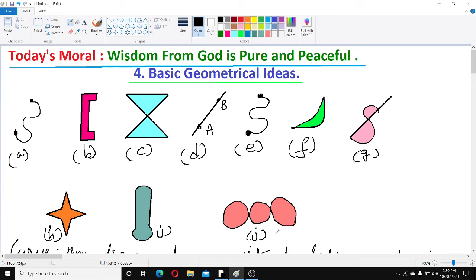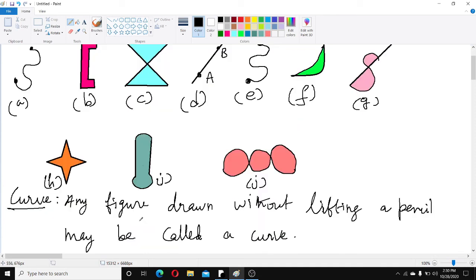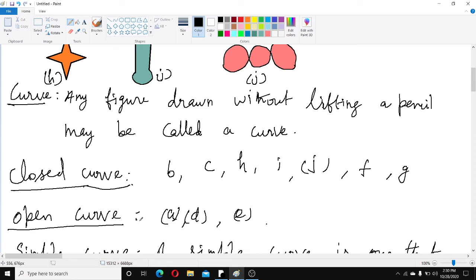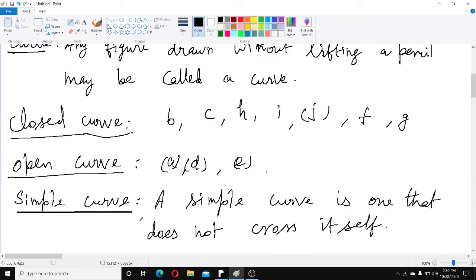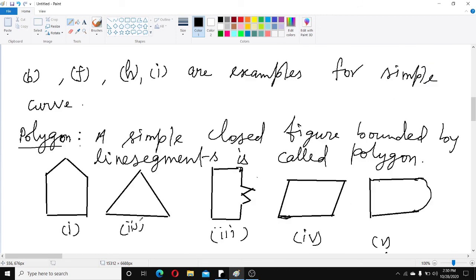And which are simple curves? How do we identify a simple curve, children? Here in the closed curves, which figures do not have any crossing? B figure, closed but no crossing. F figure, closed but no crossing. H, I also closed but no crossing. So only B, F, H, I. These figures are simple curves, children. You know how to identify the open curve, closed curve and simple curve. And next, polygon definition explained.